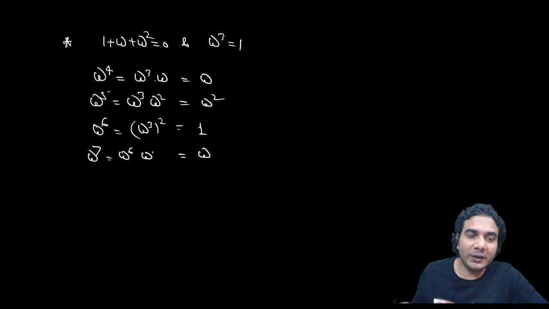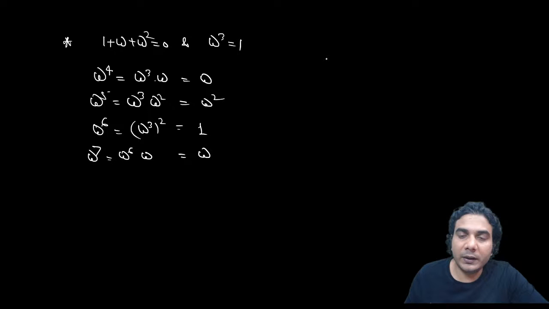So these values are repeating. Whenever you have omega raised to 3k, a multiple of 3, like omega raised to 3, 6, 9, 12, it is going to be 1.